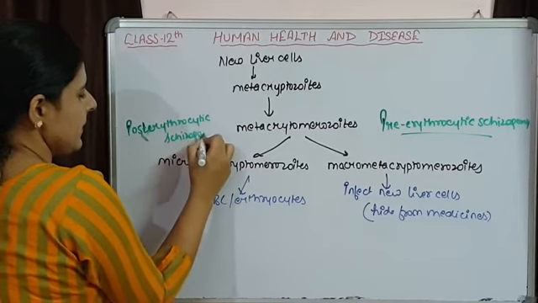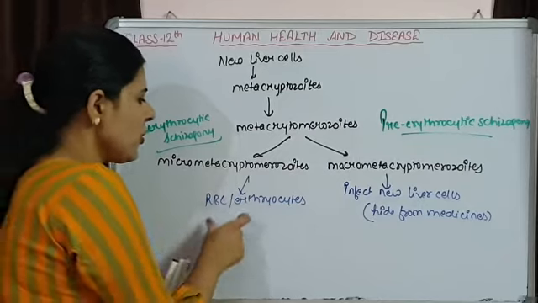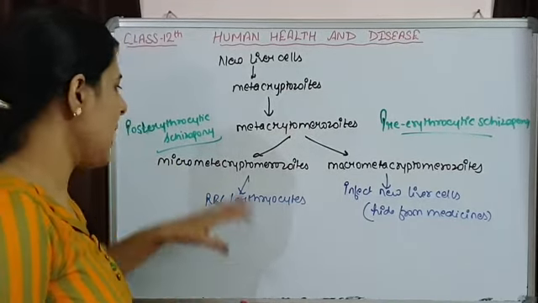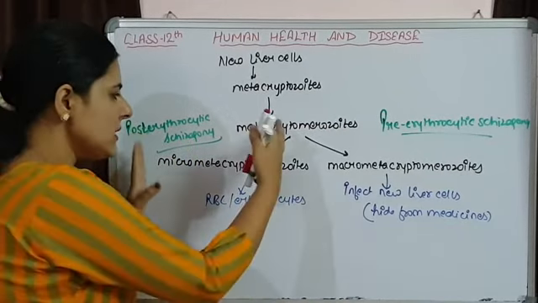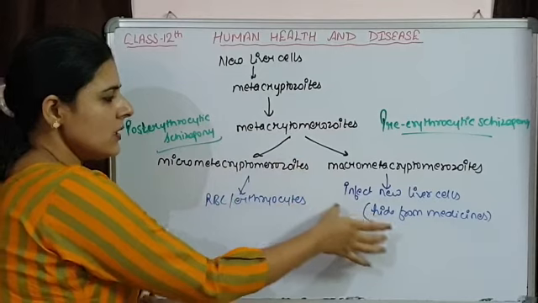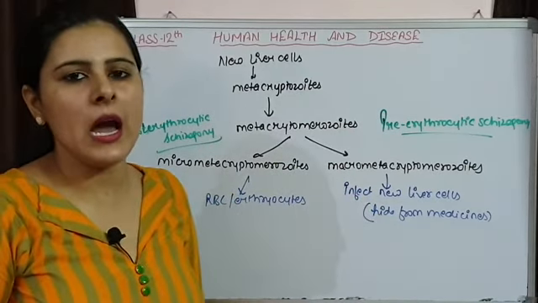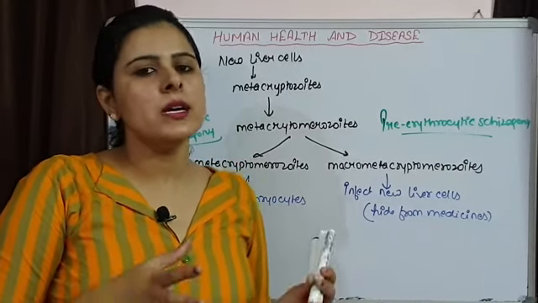schizogony, because here invasion of RBCs has taken place. So now when RBCs are invaded, what is going to happen? This is after invasion, the post one, and after invasion of the RBCs we are going to enter into the erythrocytic schizogony.